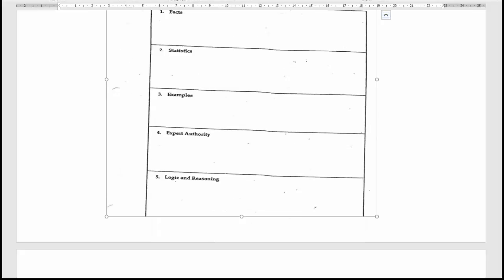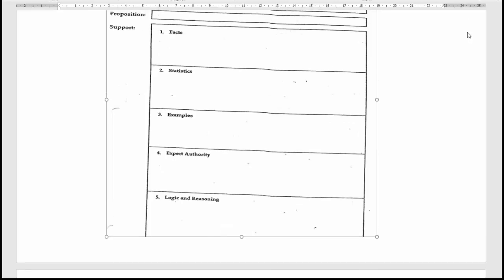And of course, at the bottom, number 5. Logic and reasoning. Are your ideas, or these ideas, logical? Are they accurate? Are they specific? And are they detailed? All of these elements create an overall convincing research paper.